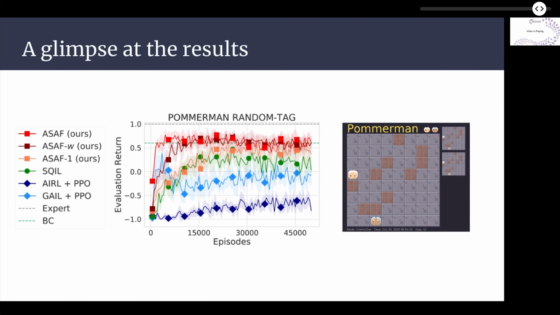We show here that ASAF outperforms the baselines on Pommerman, an environment with discrete actions. In the paper, we also present results on MuJoCo, where the agent uses continuous actions.